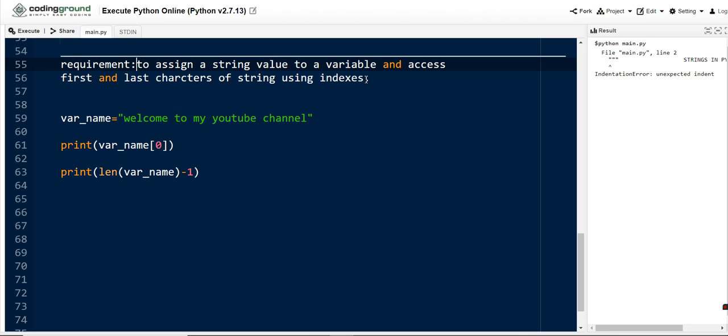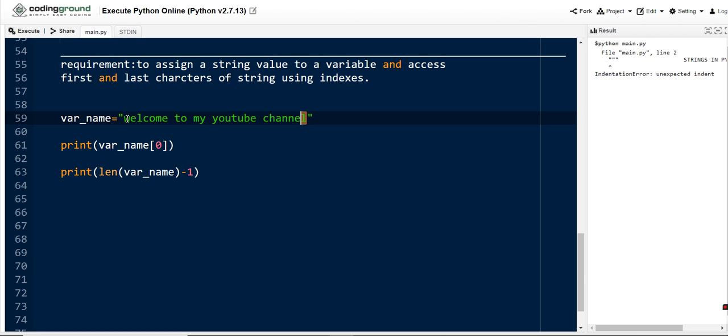We have read our requirement. So here our main aim is to assign a string value, that is "welcome to my YouTube channel", to a variable named var name. So this is one part of the requirement. Half of the requirement we have done. Coming to the next one, access the first and last characters of the string using indexes. Here we need to access the first and last characters of a string. That means the first character is W and the last character is L. So to get the first and last characters, we need to use indexes here.